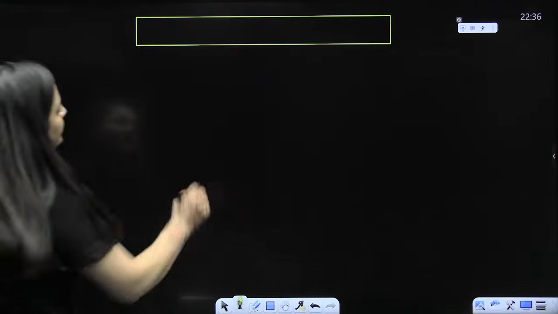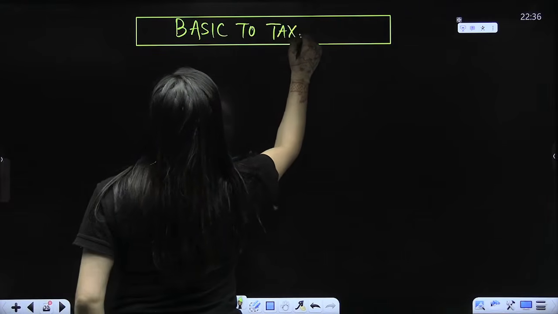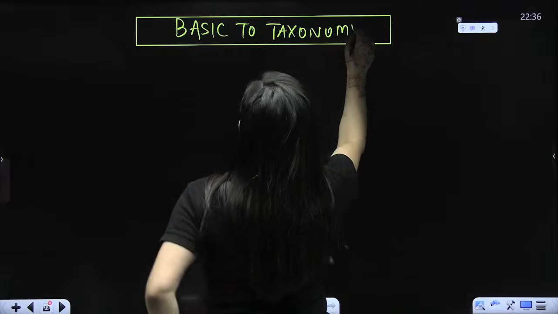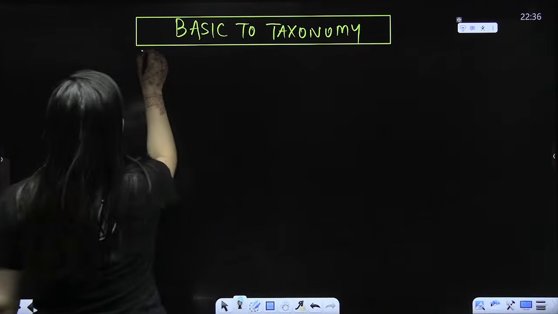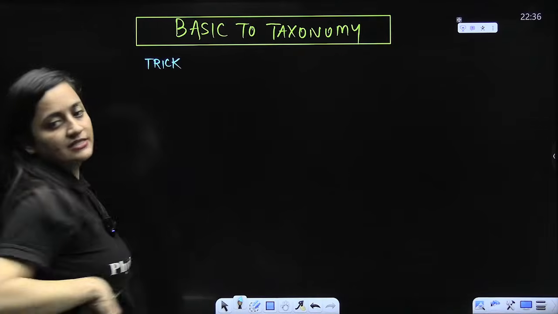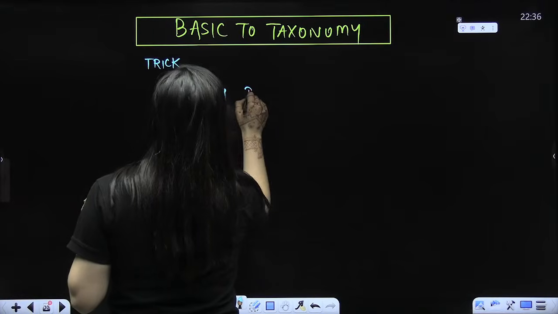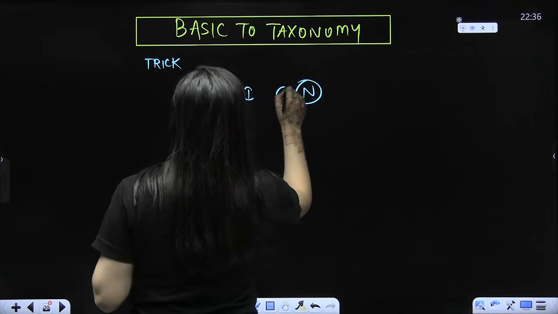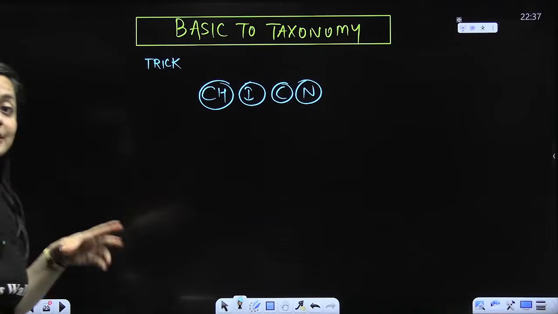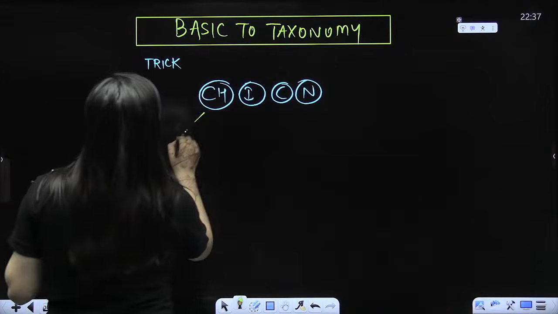So what is the trick that you have to remember? Look, we were discussing taxonomy, the branch of biology that deals with identification, classification, and nomenclature. So what are the basics of taxonomy? There is a trick for it, and I forgot to discuss it earlier. The trick is chicken. It is a different type of chicken, not the CHICKEN you eat. This is CHICN chicken.